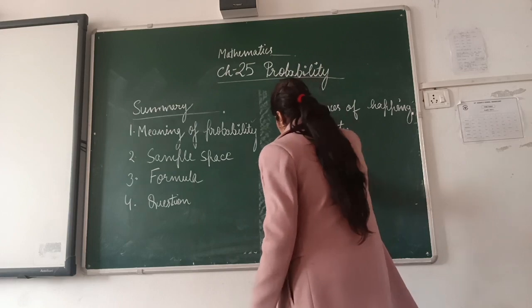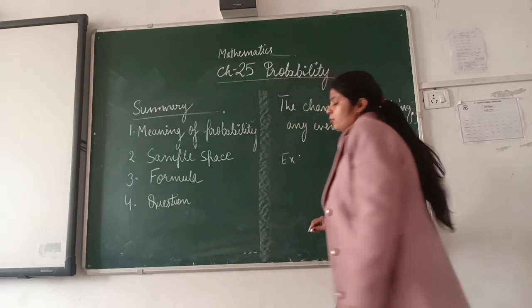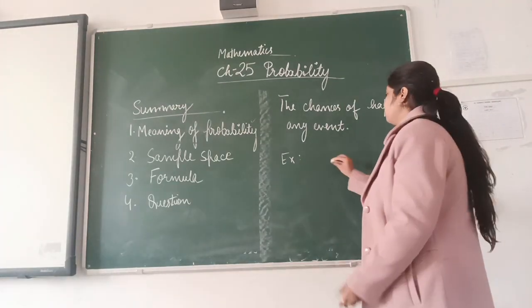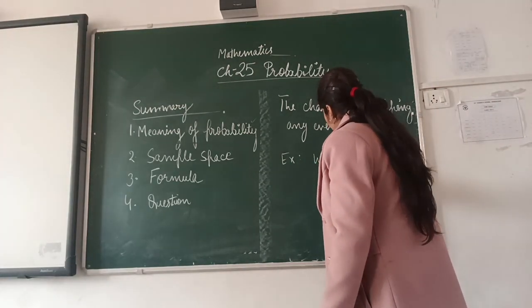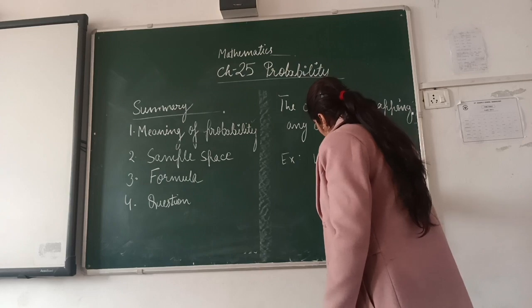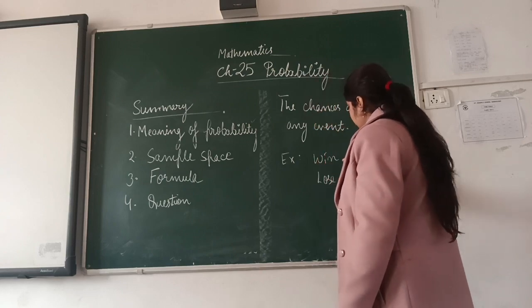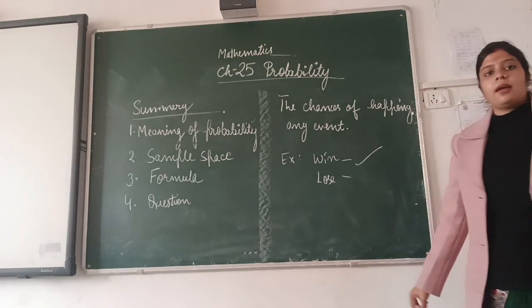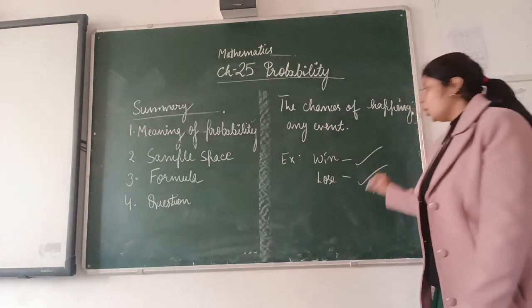For example, in a cricket match, there is a chance of winning as well as losing. So 50% chance you can win and 50% chance you can lose.